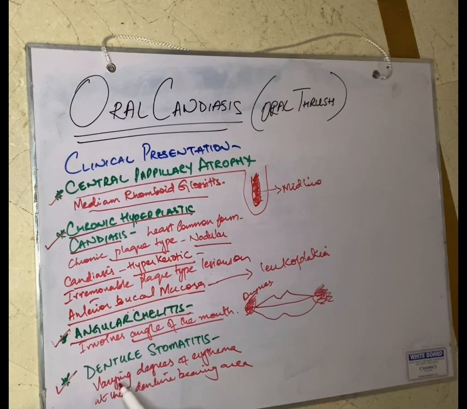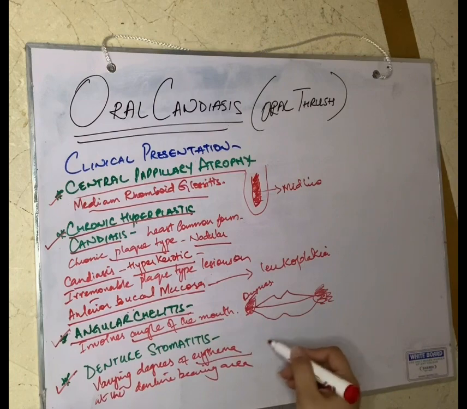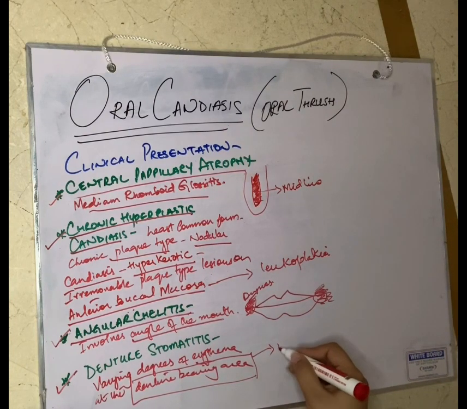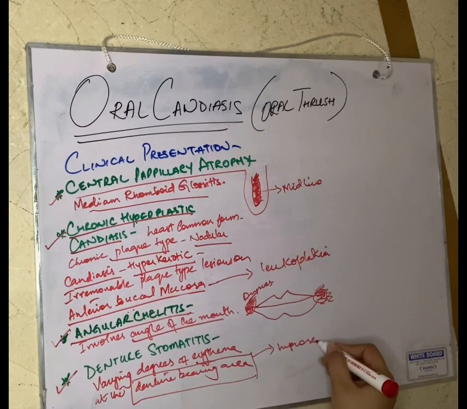Then we have denture stomatitis. Denture stomatitis again has a varying degree of erythema in the denture bearing areas where the patient is wearing the denture, and it may be due to any reason. It may be due to improper design, right?